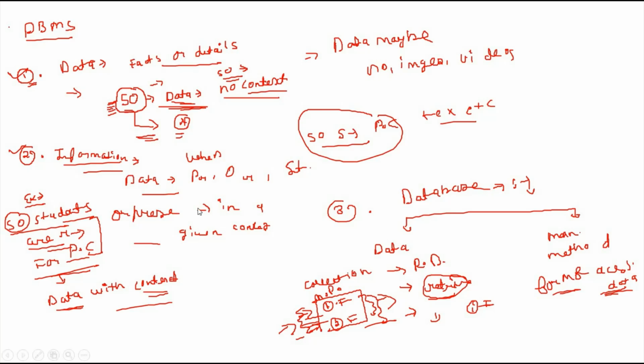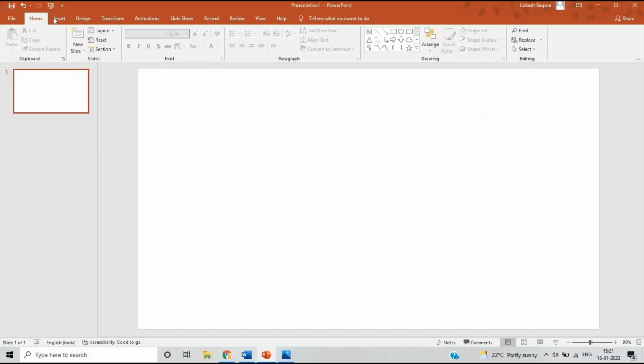If I take an example, it is very easily understandable. So let's start. If I take an example of a database, you have heard about the dictionary, the data structure in Python.